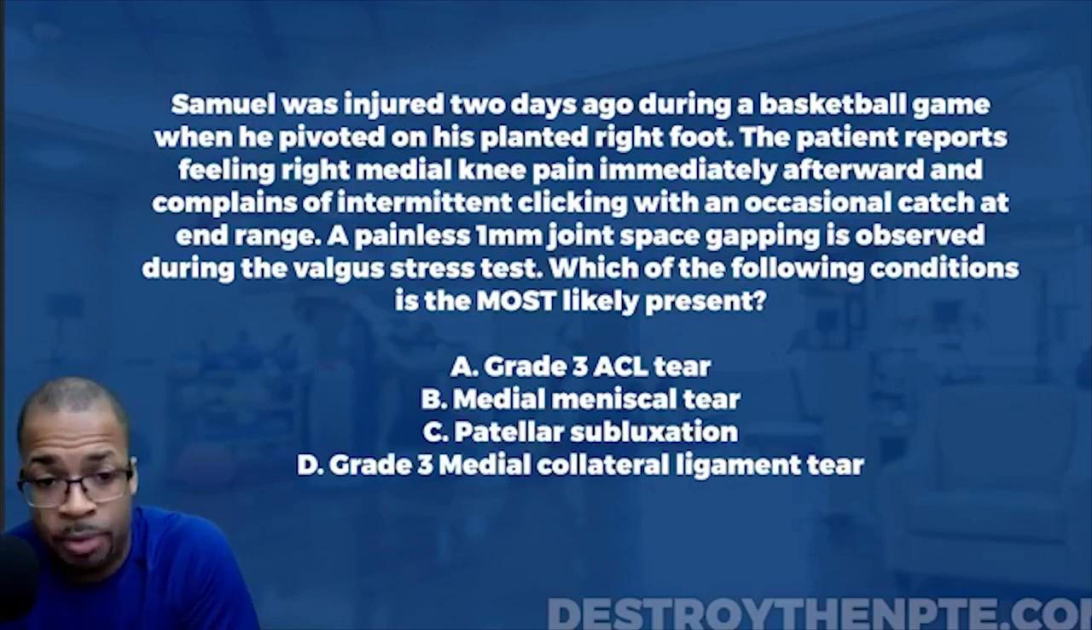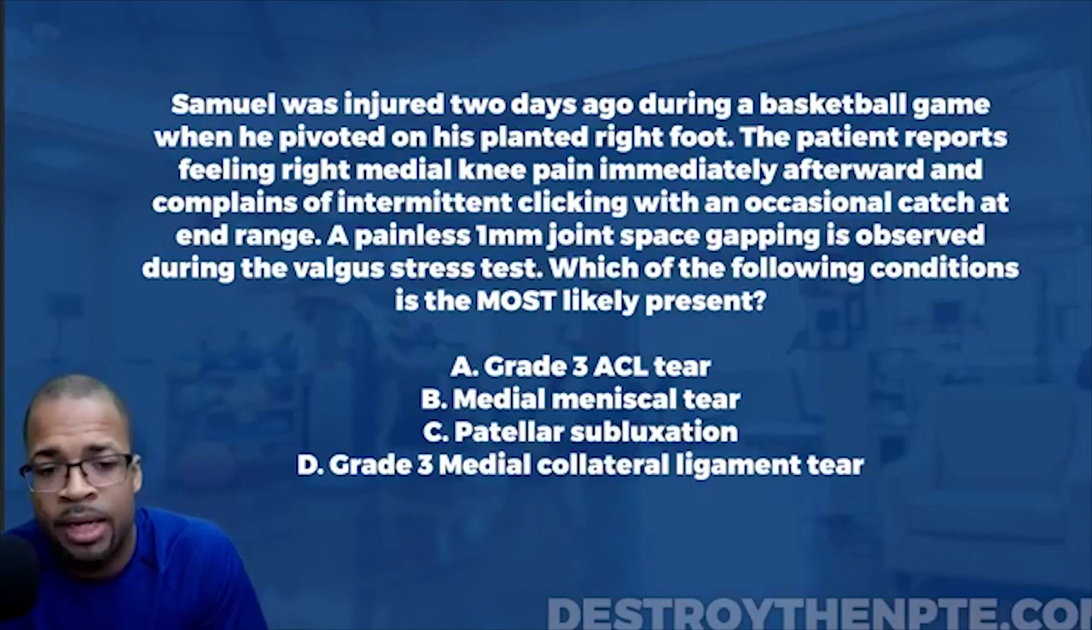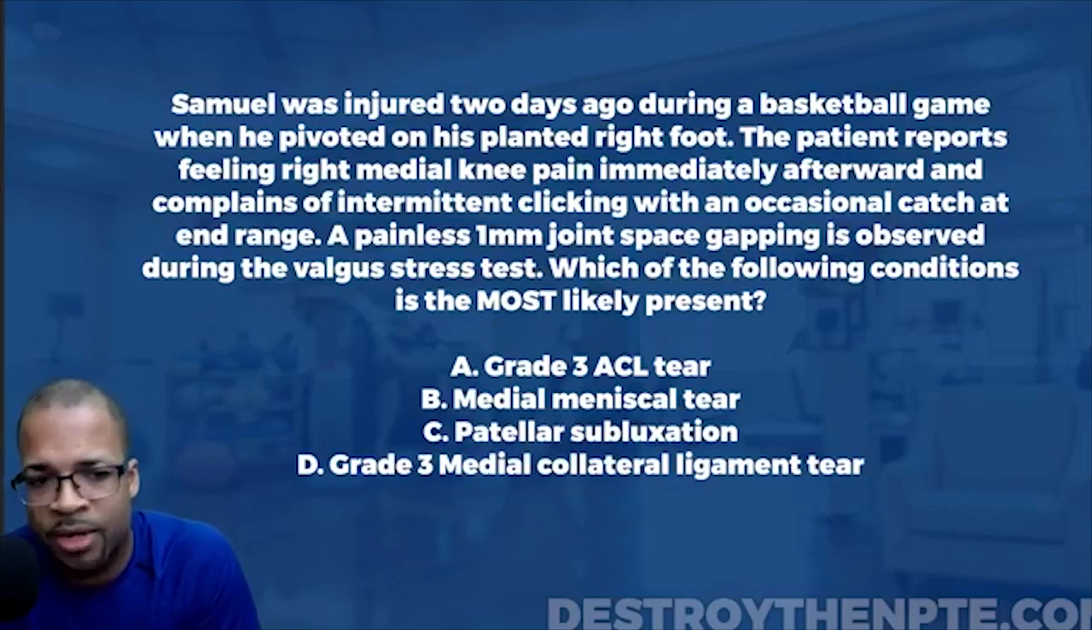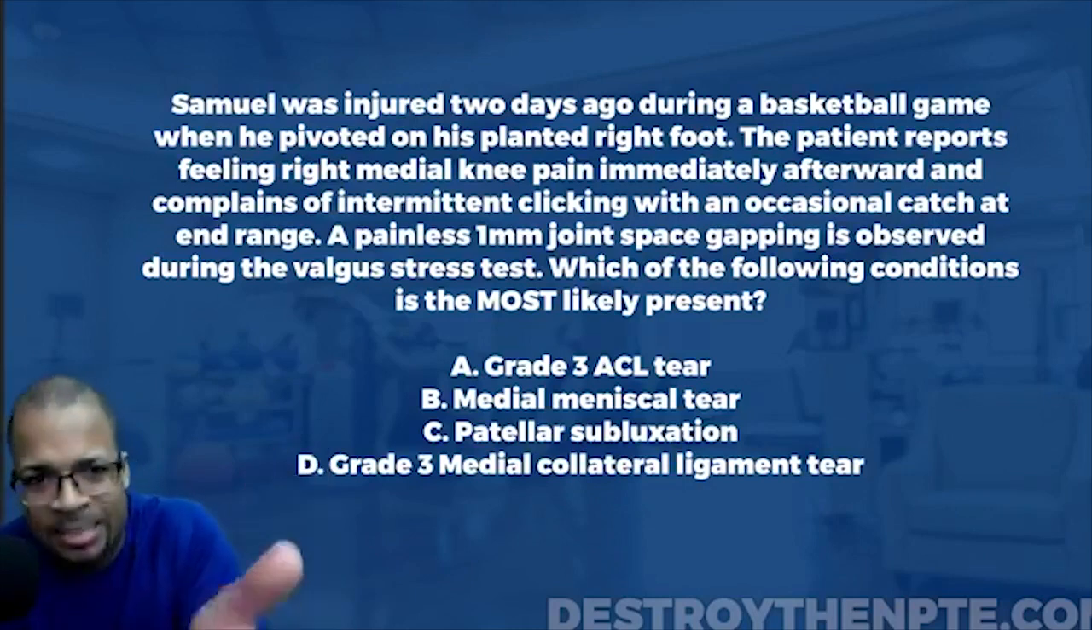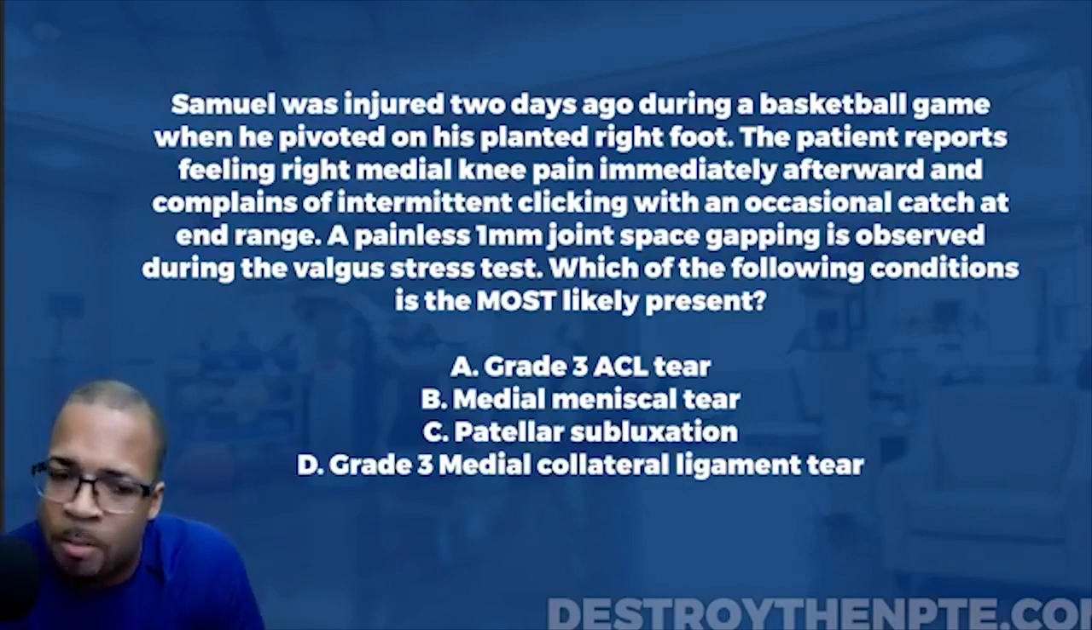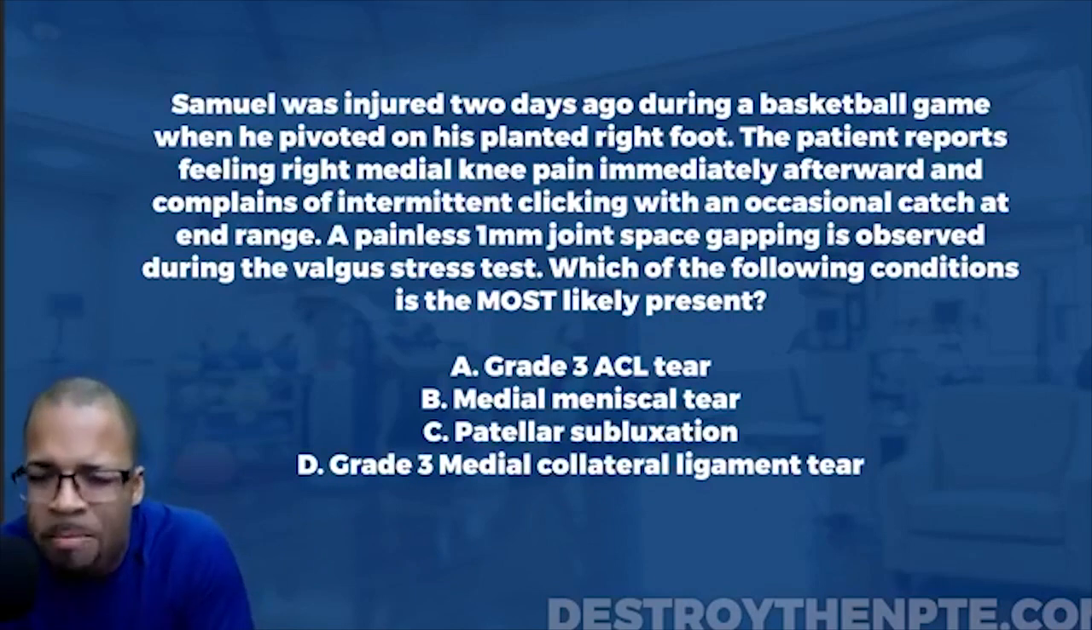All right, does that produce pain? Well, maybe at the time, but really later on, we don't really expect there to be that much pain because it's been completely torn. So that makes sense, the painless part. But what doesn't make sense to me is the fact that they have a 1 millimeter joint space gapping. Now, how much gapping should we expect to see? I mean, you really shouldn't be seeing that much gapping to begin with, but can our patient have a 1 millimeter joint space gapping? Yeah, of course they can. They can have just general laxity there.